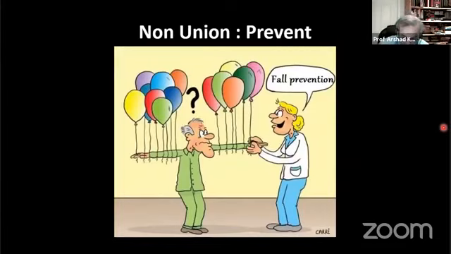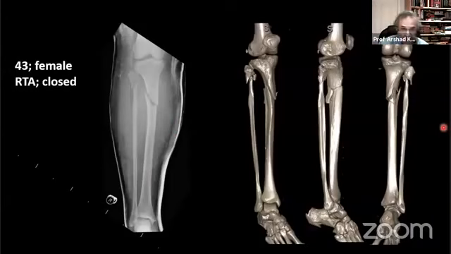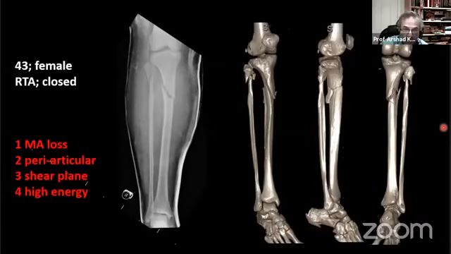Now that we are armed with knowledge, here is a patient that we treated recently. This is a young lady involved in a road traffic accident. She has a closed proximal tibia and fibula fracture with comminution. So let's talk through our surgical planning for her. What are her problems? Well, there's a loss of mechanical axis. We can see that there's a kink. The fracture is periarticular. There is a shear plane.